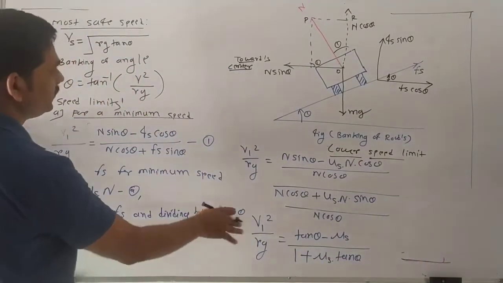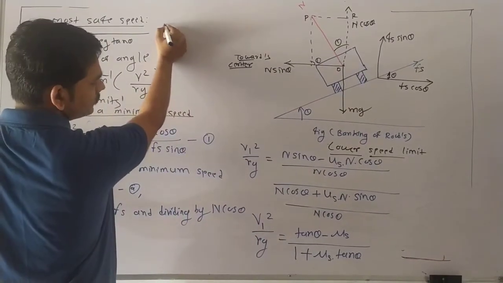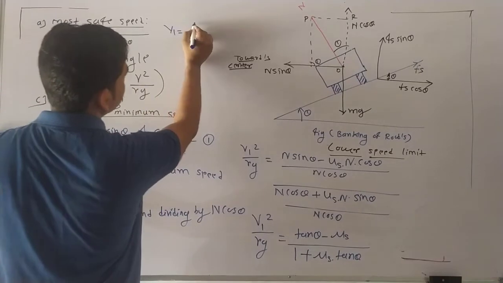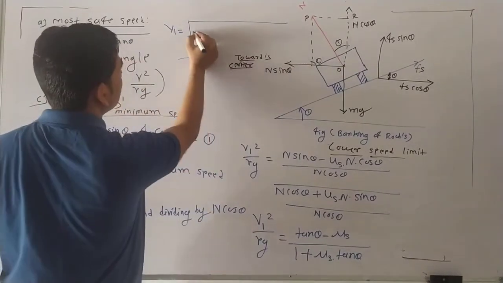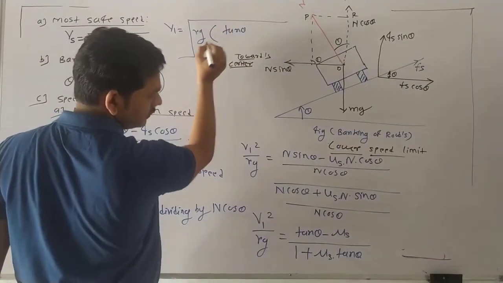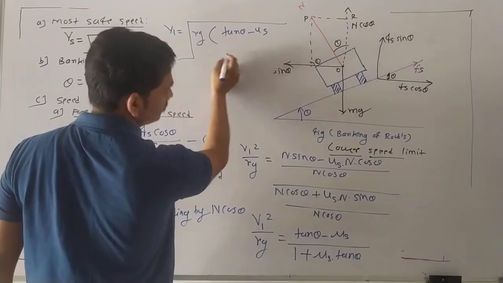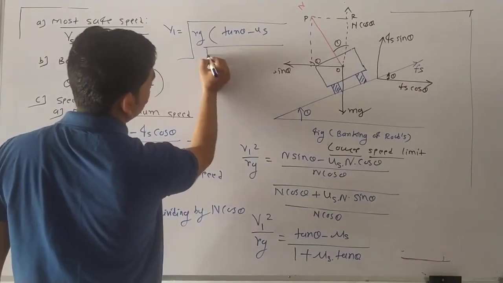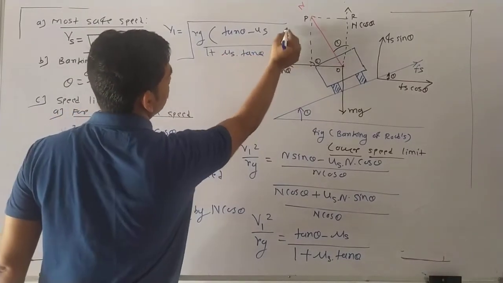So after finally considering all these things, we are getting the equation V1 is equal to under root Rg, multiplied completely by tan theta minus mu s upon 1 plus mu s tan theta, bracket complete.